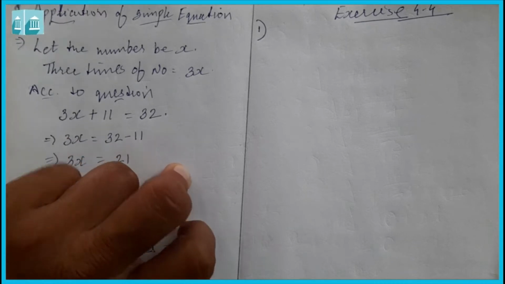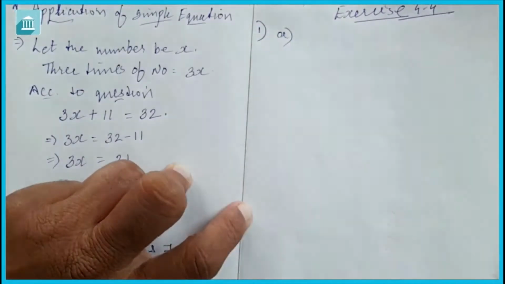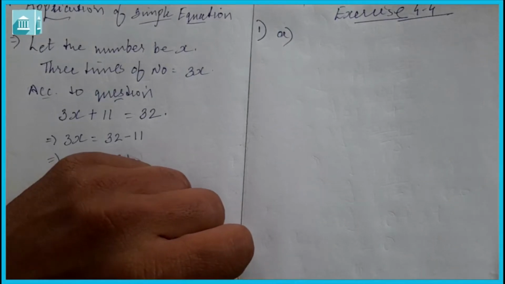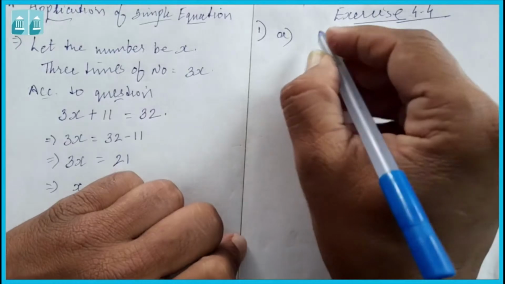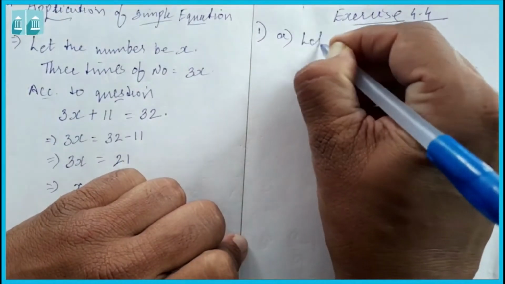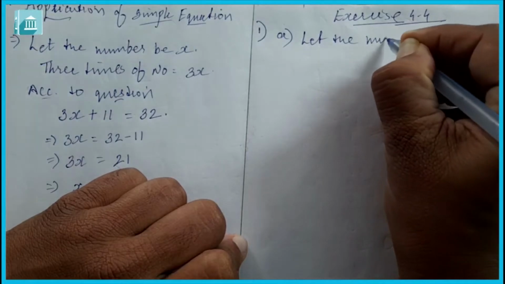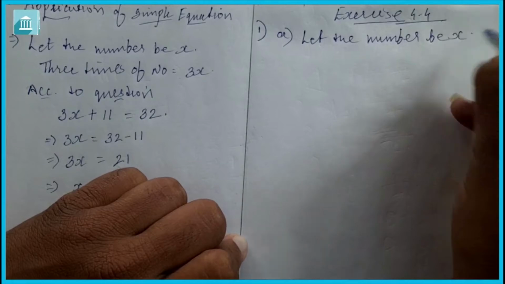Here first we have to set up the equation and then find out the unknown number. In A1 it is given: add 4 to 8 times a number, you get 60. Now here the number is unknown, so first we will assume the number. Let the number be x.